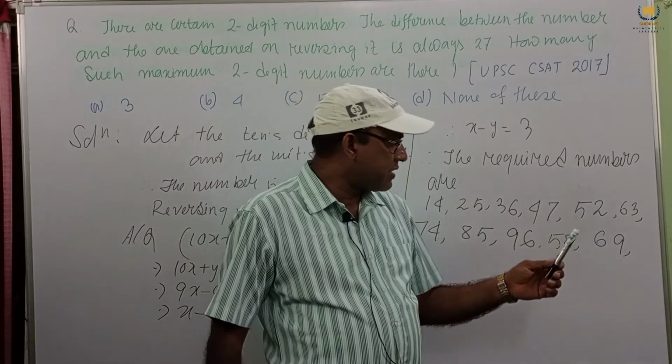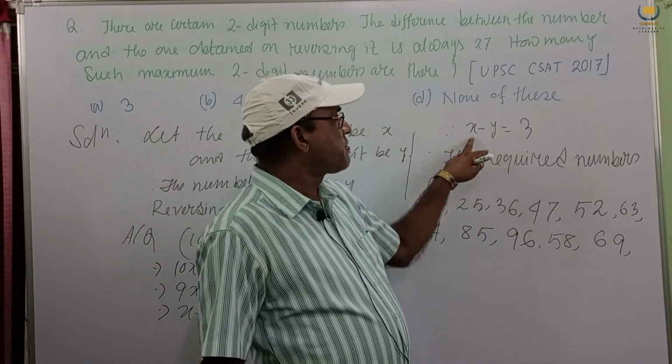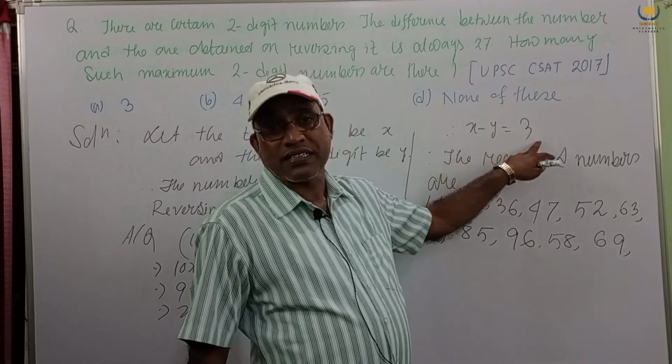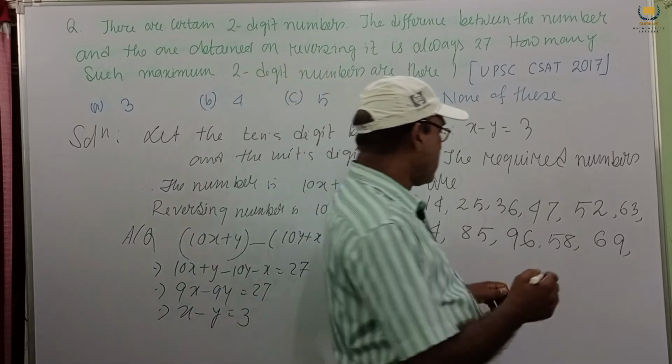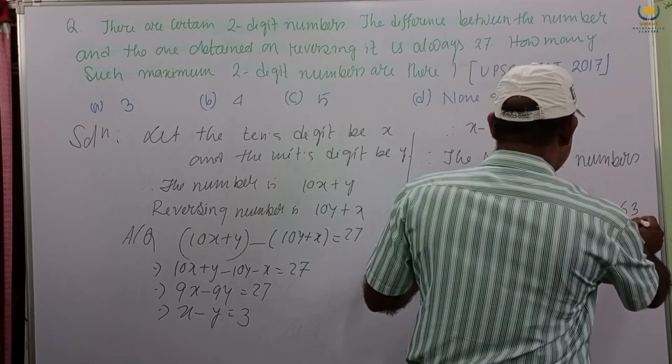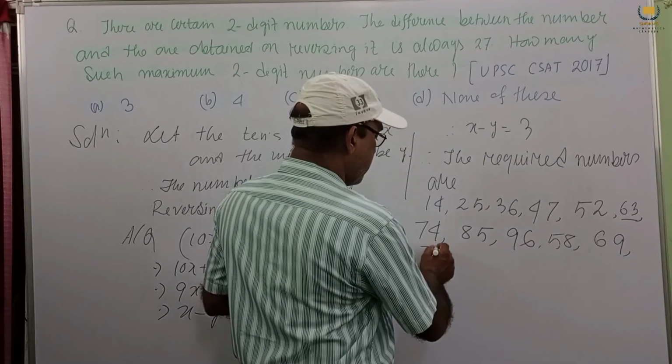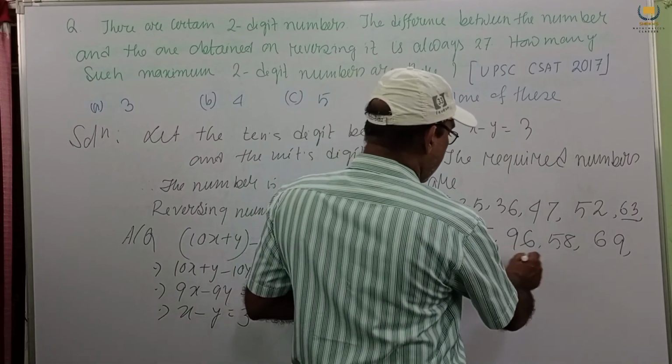Their difference is 3. But actually tens place minus unit place is plus 3. So we collect the numbers whose difference is plus 3. We consider 63, 74, 85, 96.